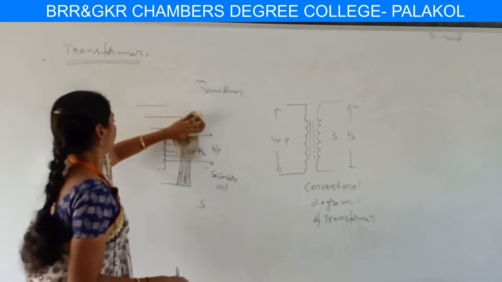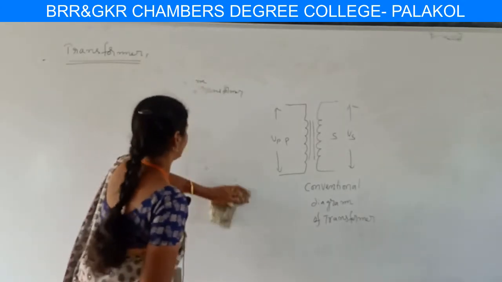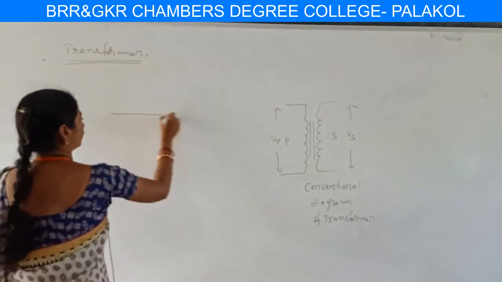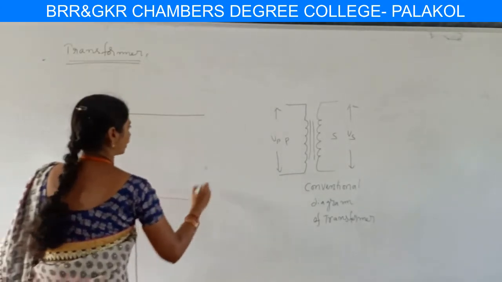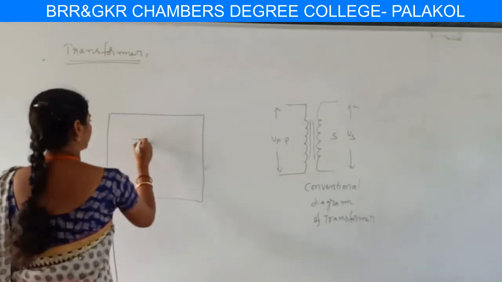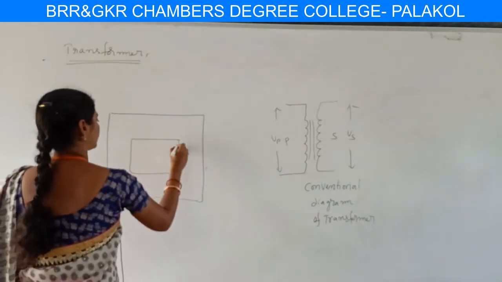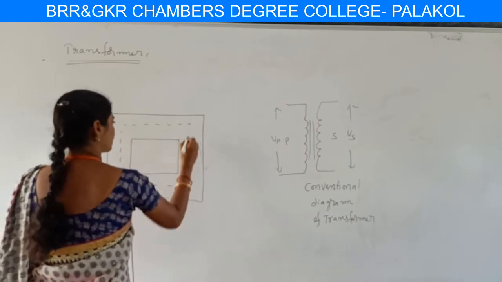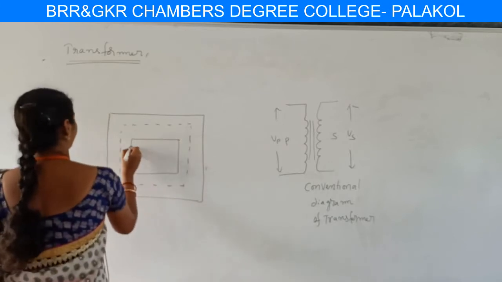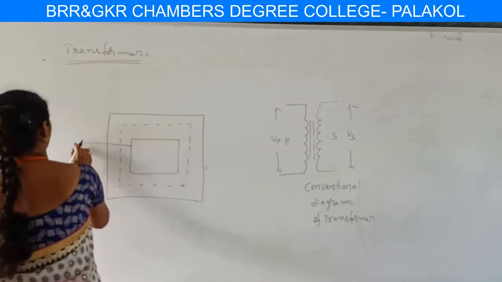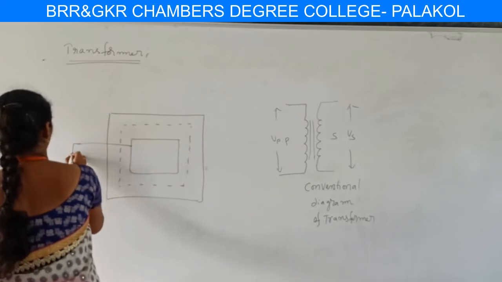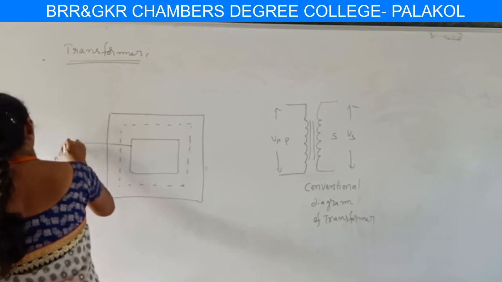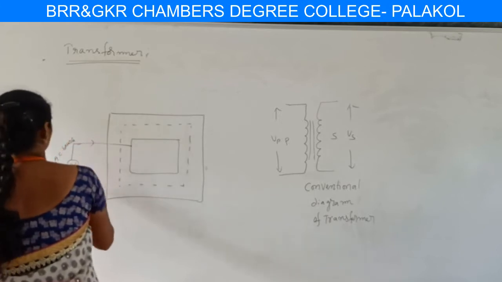Okay, so we draw the next construction for the transformer. The diagram is like this. First we follow the diagram. For this, here also we are considering two coils, one primary and another secondary coil. Here this primary coil is linked to the AC source. The primary coil is linked to the AC source.